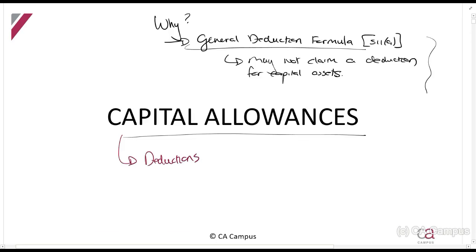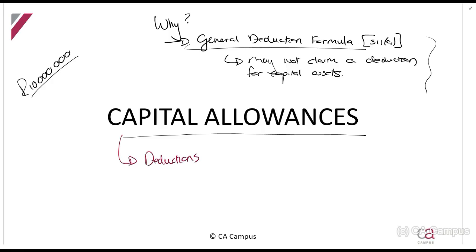Because if a company goes and spends 10 million rands on a machine that is going to help produce them income, we are going to be taxing them on the income. So we also need to give them the benefit of claiming tax deductions for the cost that they incur. So not just your running expenses, your operating expenses, but also your capital expenditure, you can get, most of the time, not always, capital allowances on.